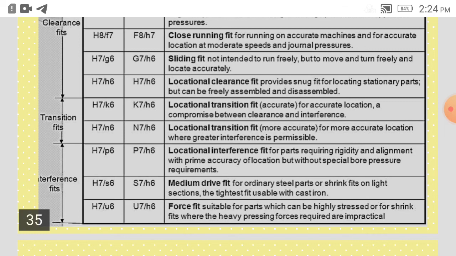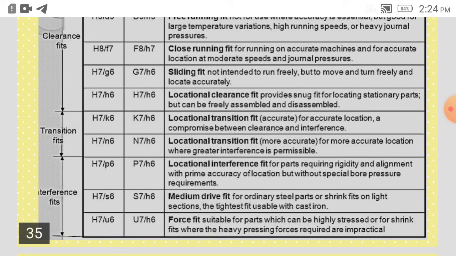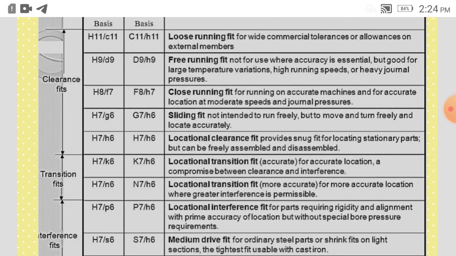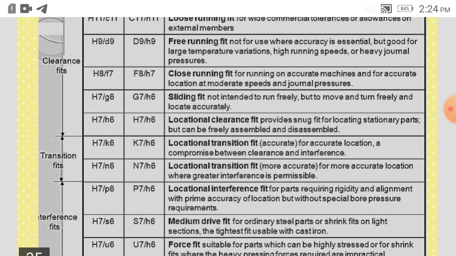We can get that from this type of symbols for the hole size and the shaft size, or you can say hole basis system and shaft basis system. So hole basis system for getting the fits and shaft basis system for getting the fits. Depending on this type of symbols, a description is also given of what sort of fit we can get. Here it is mentioned that from H11 to H7, H6, we can have the clearance fits.